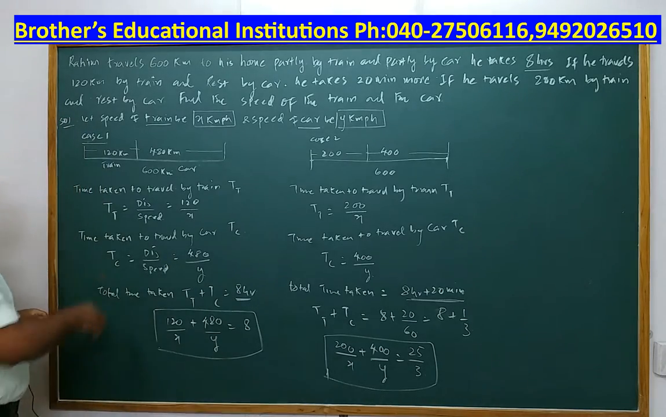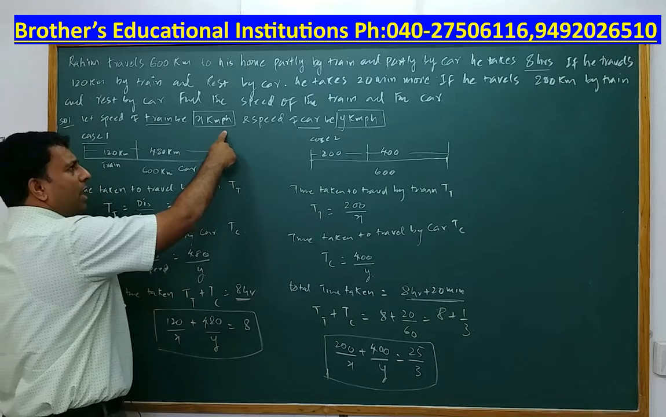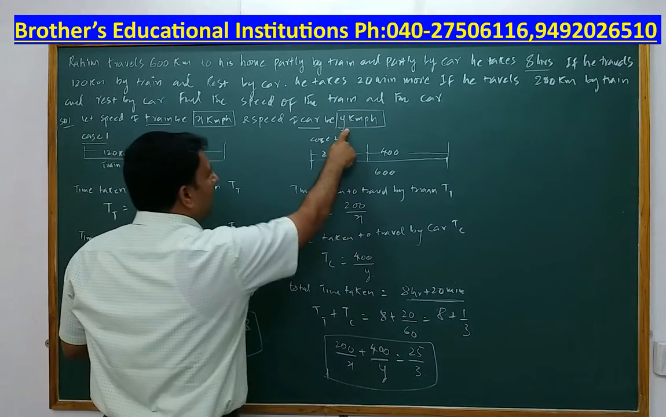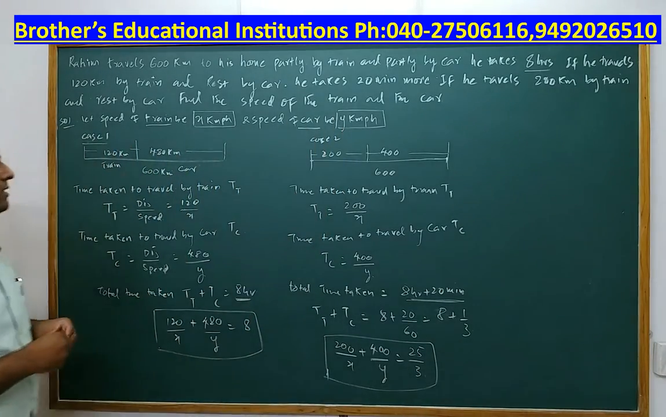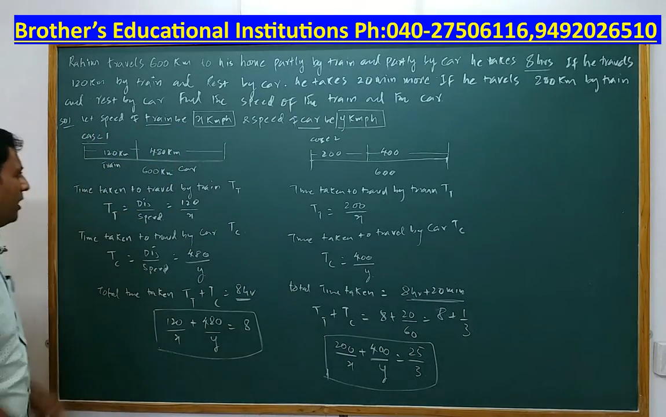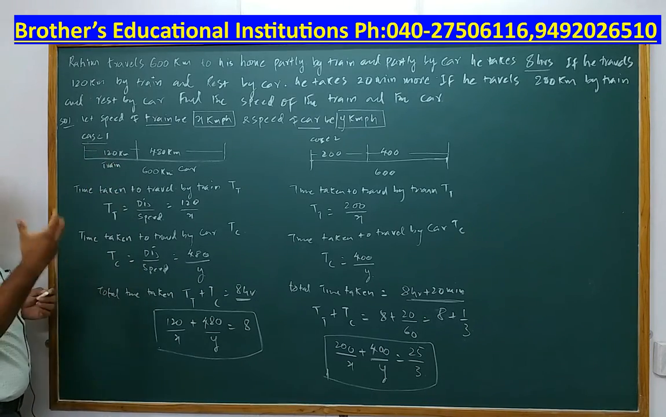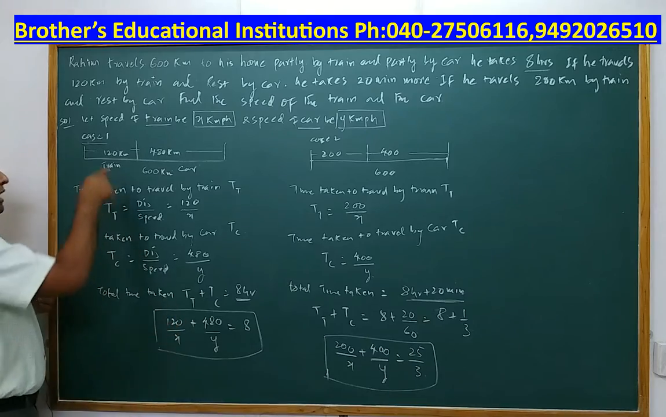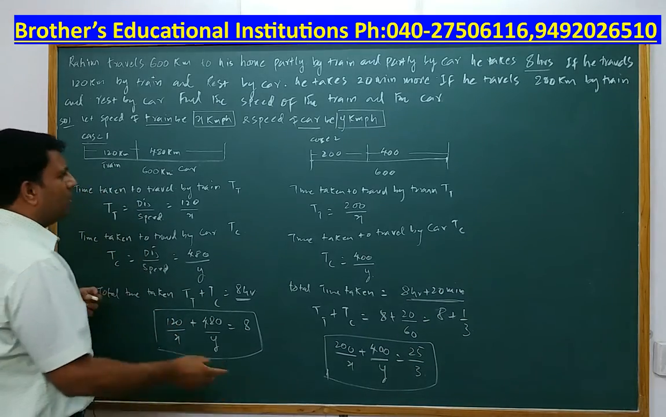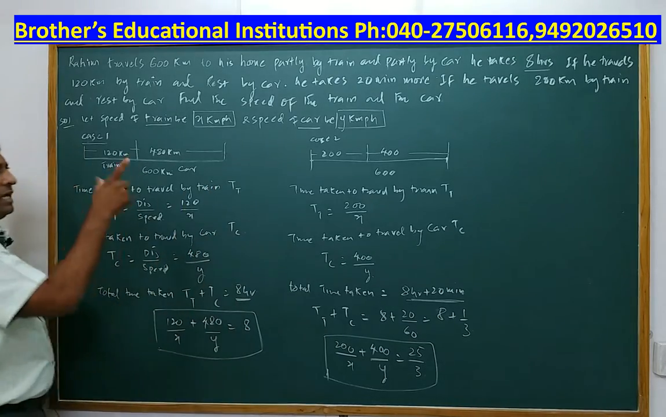So to begin with, let me assume, let the speed of the train be x kilometers per hour and the speed of the car be y kilometers per hour, right? I am assuming that. Now case 1, where he travels 120 kilometers by train, 480 kilometers by car. He will take some time to travel by train, some time to travel by car, but together the total time taken will be 8 hours, that is mentioned.